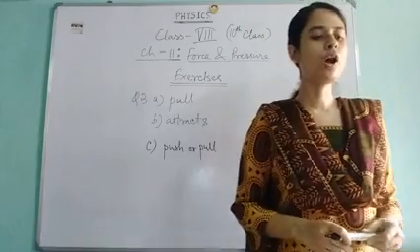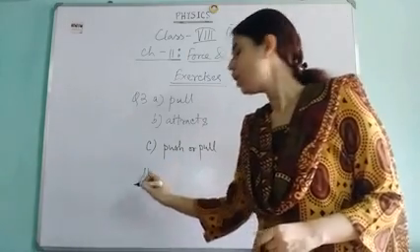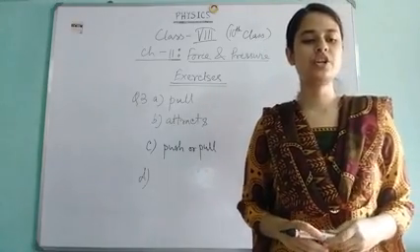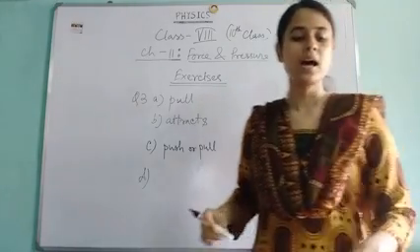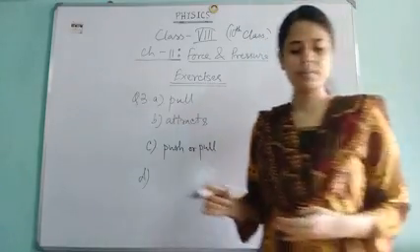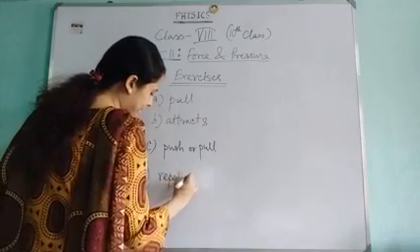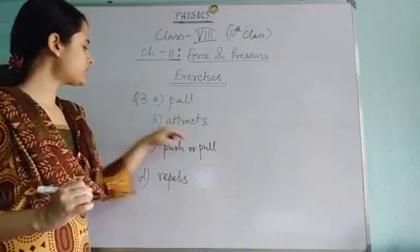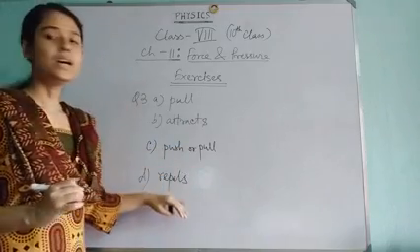D. The north pole of a magnet repels the north pole of another magnet, because like poles repel each other. So write down repels. So 3A is pull, 3B attracts, 3C push or pull, 3D repels.